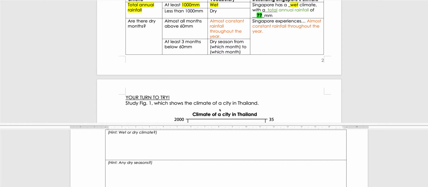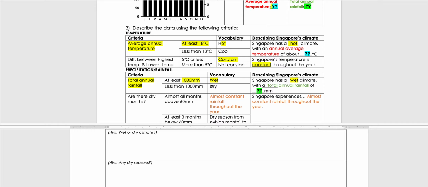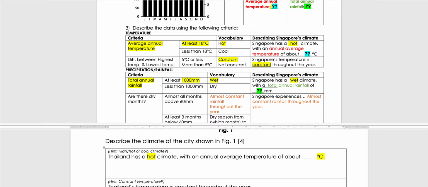It's a wet climate. We can copy the phrasing from here. So Thailand has a wet climate with, remember to back it up with evidence, a total annual rainfall of how many mm? You tell me based on your calculation. I'm not going to give you the answer. I will see it from your homework when you submit.